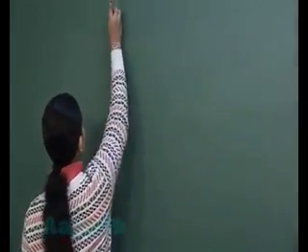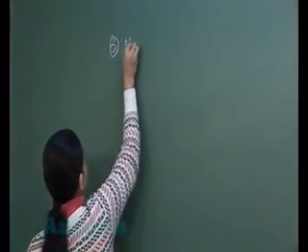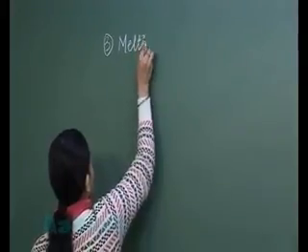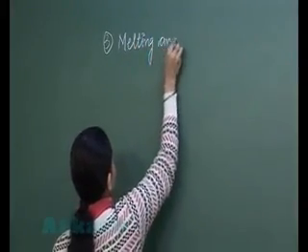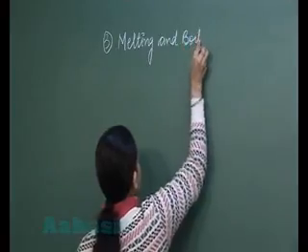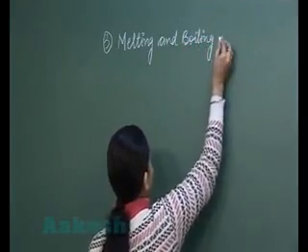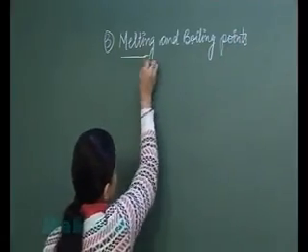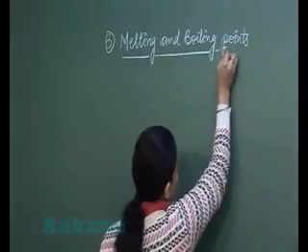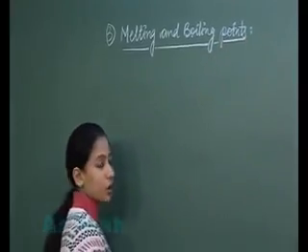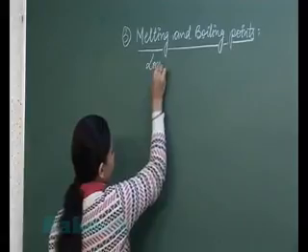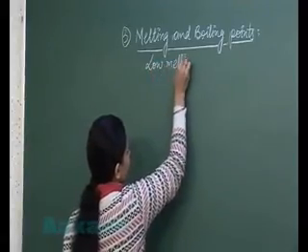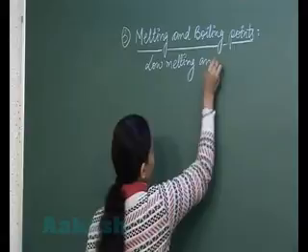Now let us know about the melting points and boiling points of non-metals. So third physical property, melting and boiling points. In comparison to metals, non-metals have low melting and boiling points. So what we can write here, they have low melting and boiling points.